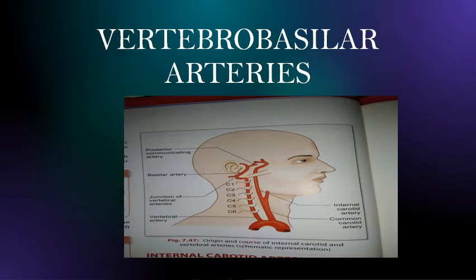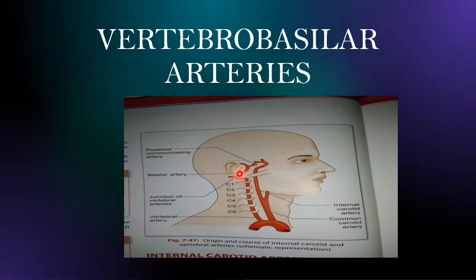So this has to be understood. So here you see, this is the vertebral artery, a branch of the subclavian artery, and it enters the cranial cavity through the foramen magnum. ठीक है, दोनों साइड में है, राइट में भी है और लेफ्ट में भी है.